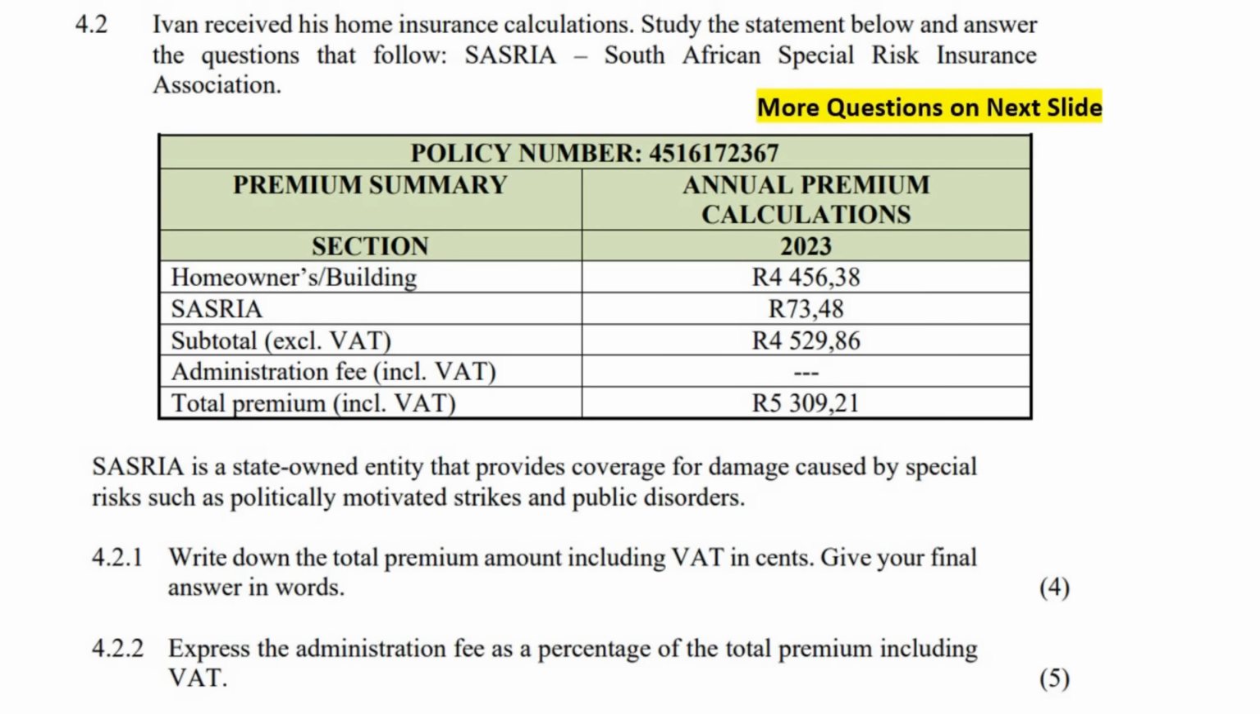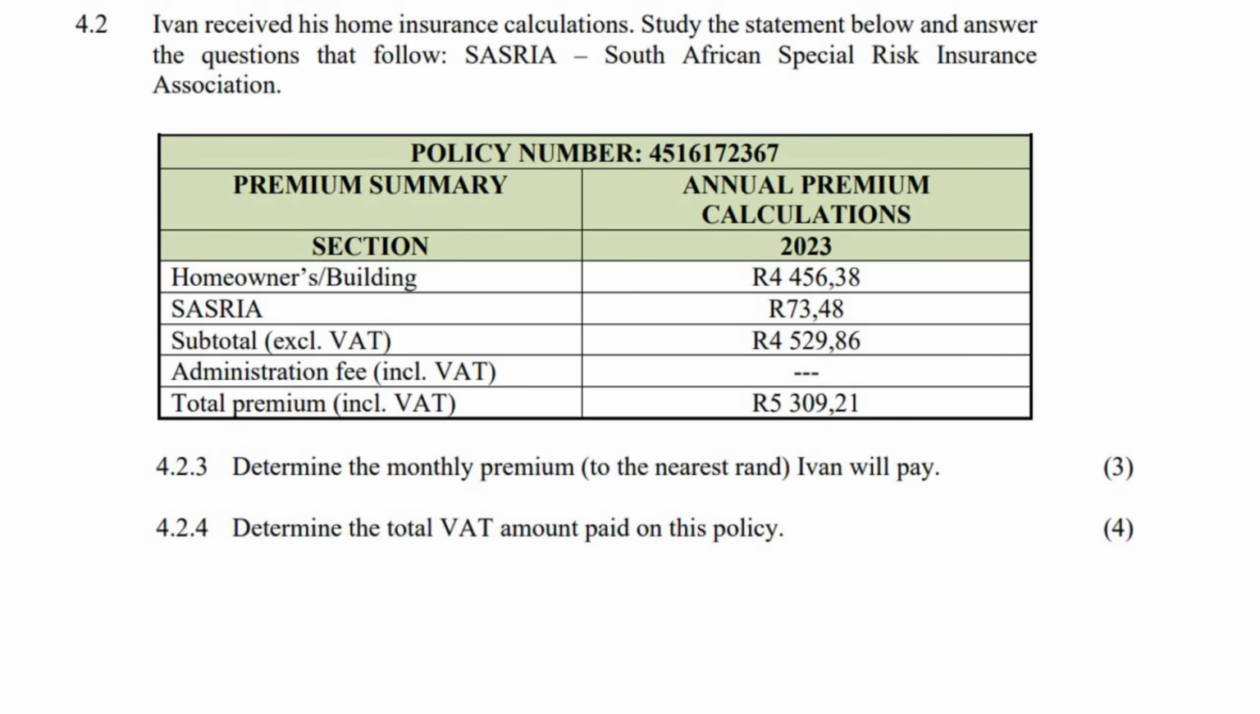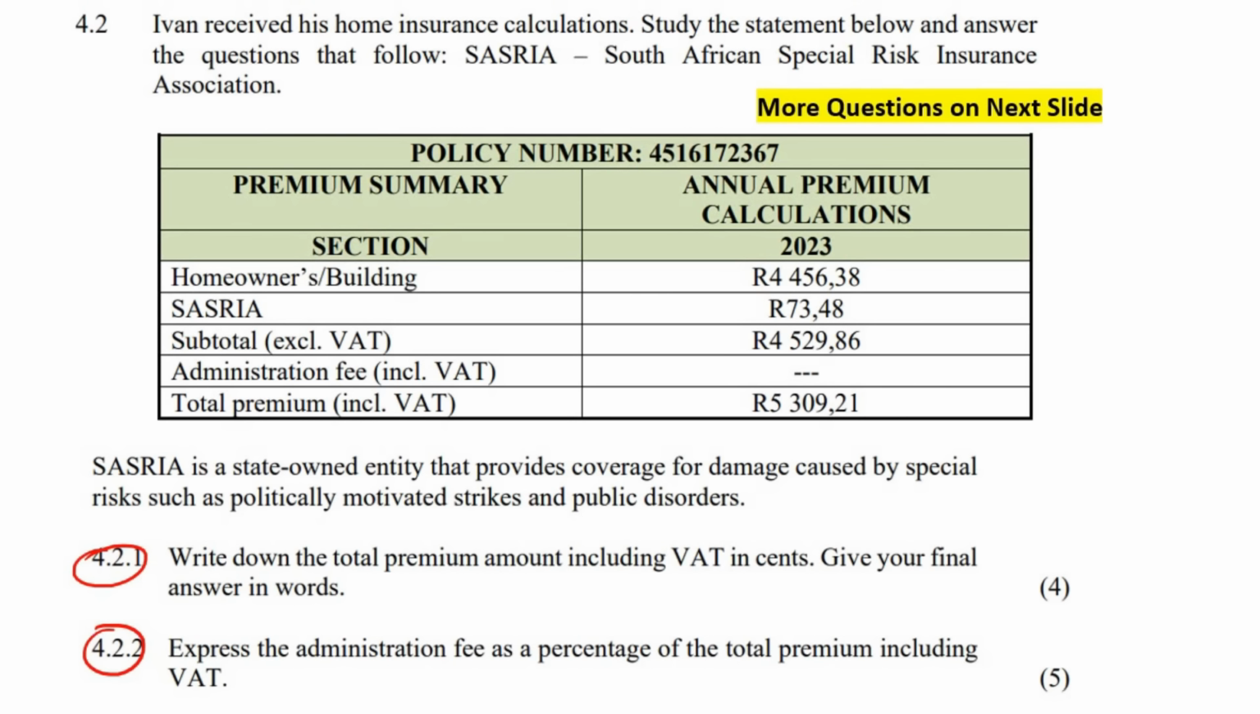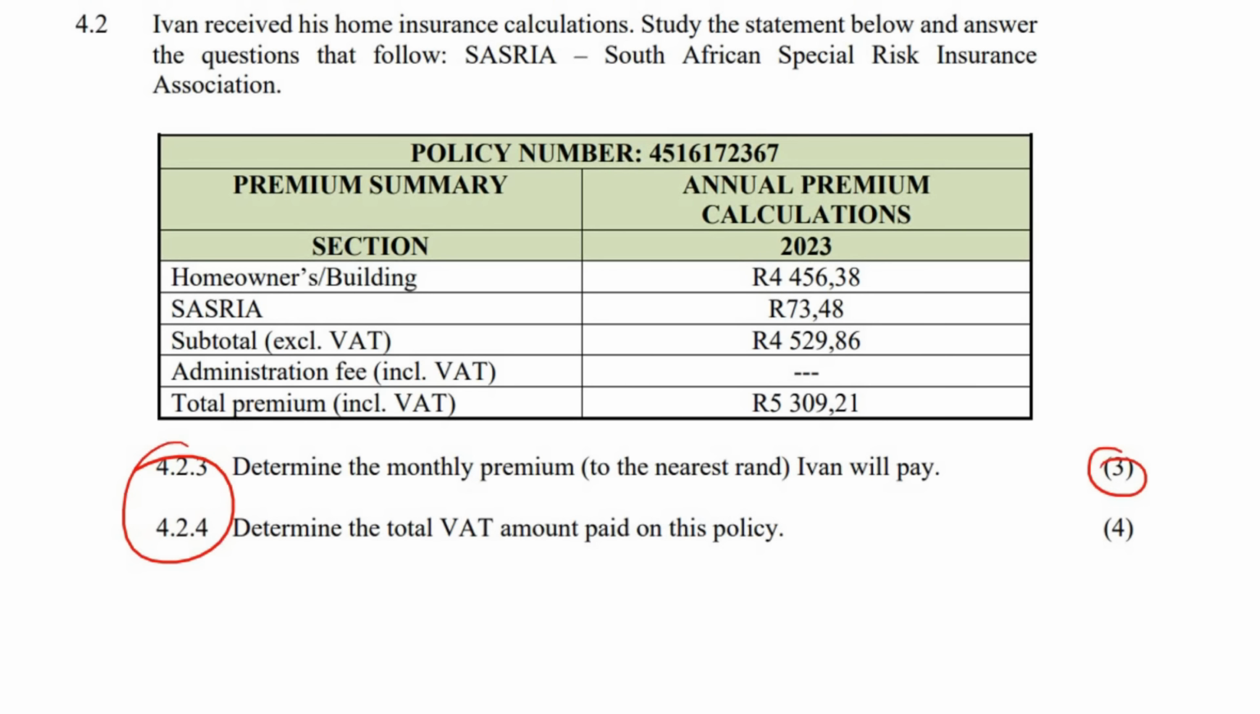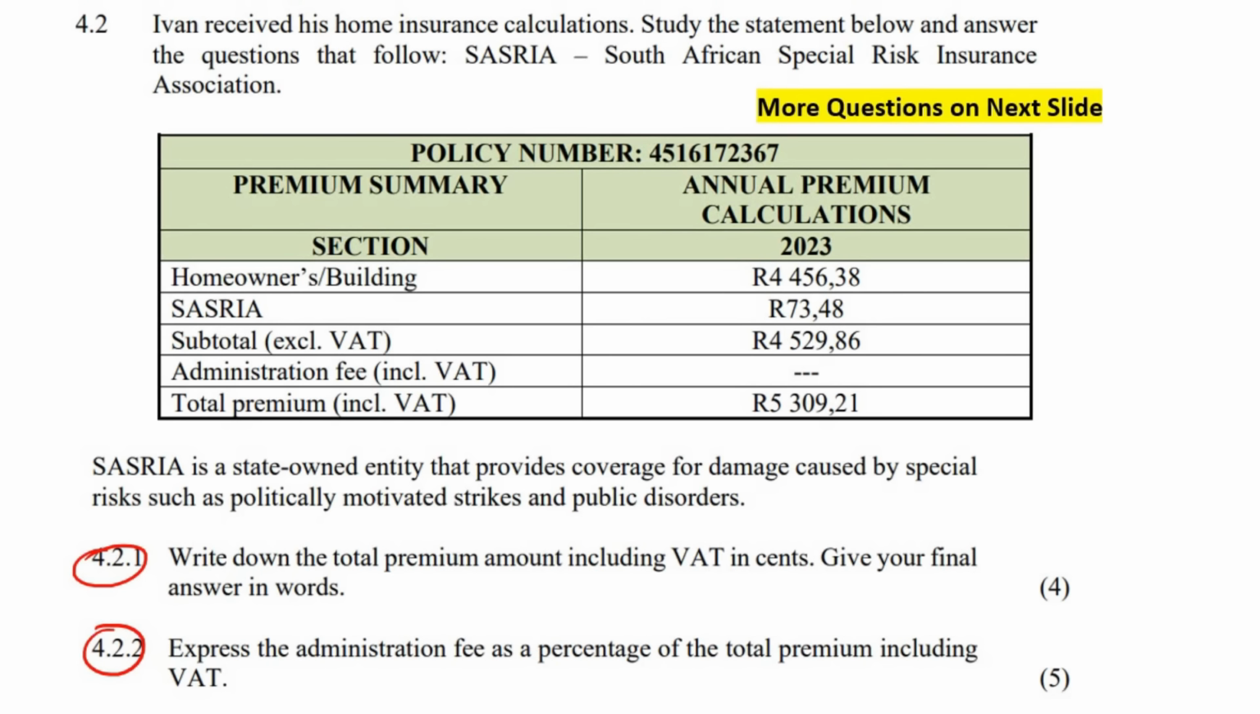So here we've got this one, and then we've got these two over here. All right, some decent questions here. 4 marks, 5 marks, 3 marks, 4 marks. Pretty decent. Ivan received his home insurance calculations. Study the statement below and answer the questions that follow. Okay, so SASRIA stands for South African Special Risk Insurance Association. Okay, Ivan received his home insurance calculations.